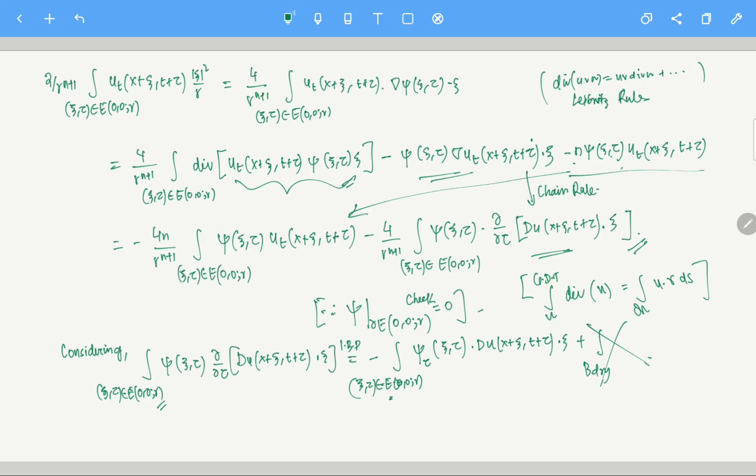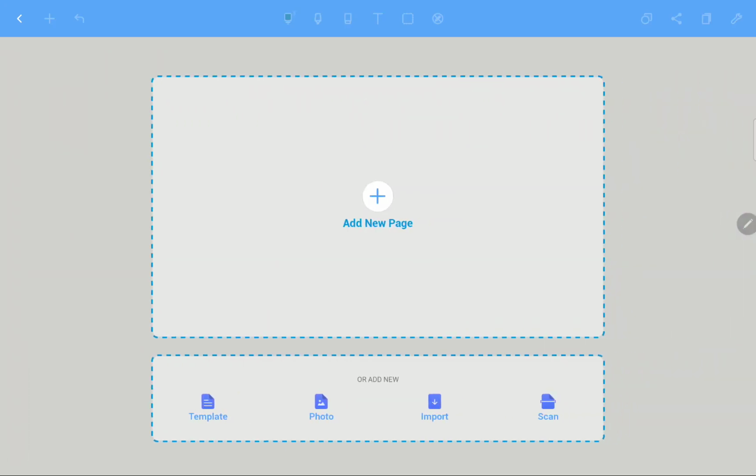This small calculation has to be done. Maybe I can skip the calculations here. Phi is given to you. You already know what phi is, so you can calculate phi tau. Please check this part yourself. I'm just going to skip this part and write it like this.